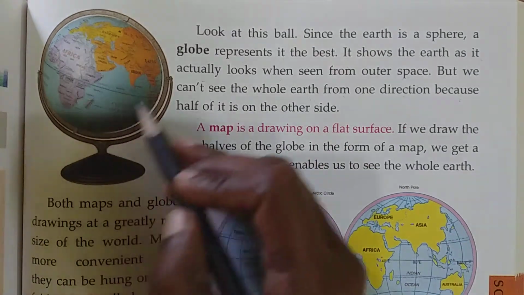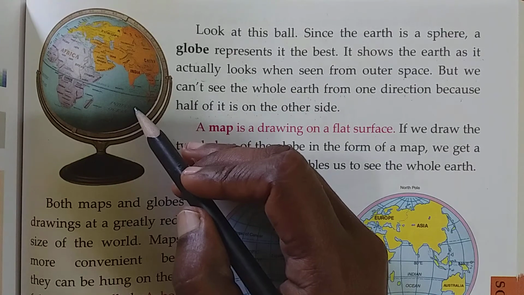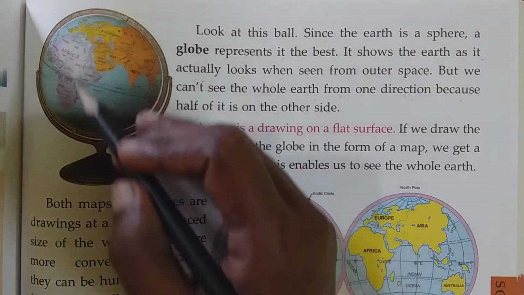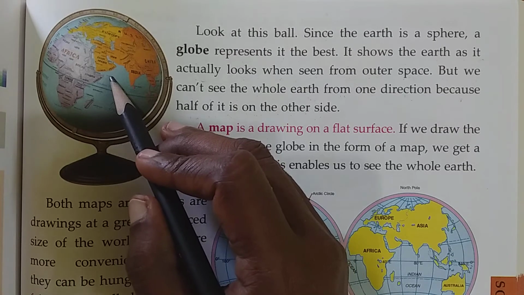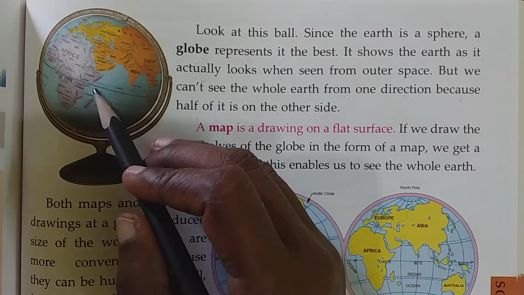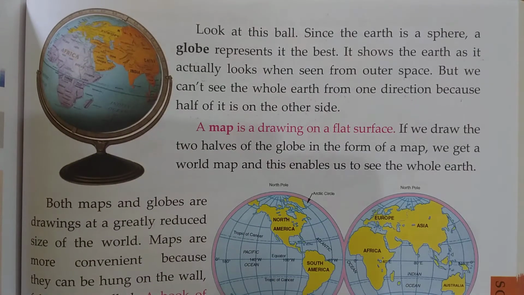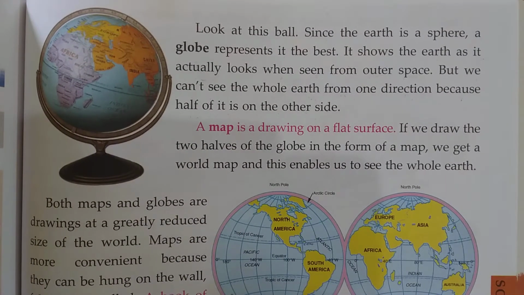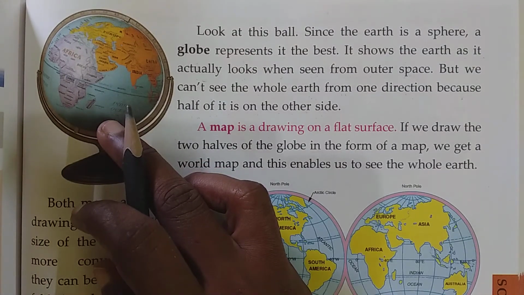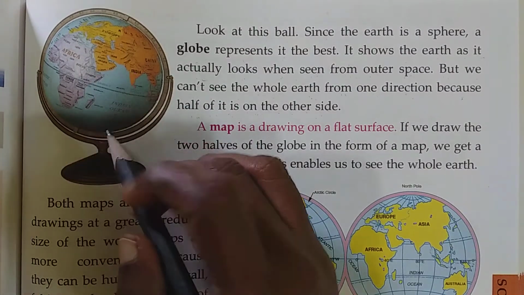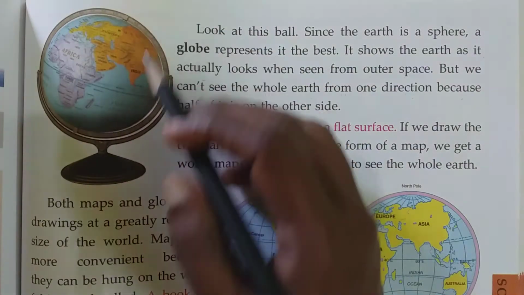So look at this ball, children. It is a globe. It is a model of the earth. It shows the earth as it actually looks when seen from outer space. When you go to space, the earth will look like this. But we can't see the whole earth from one direction because half of it is on the other side.